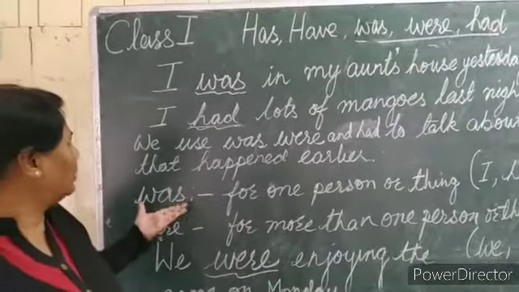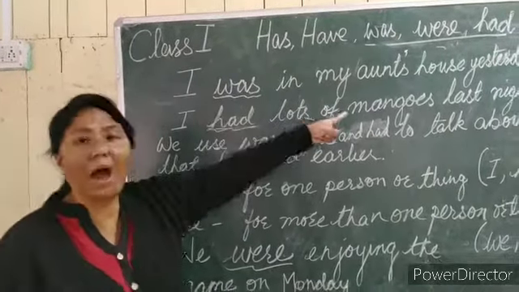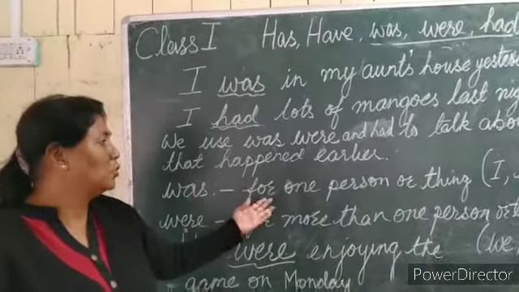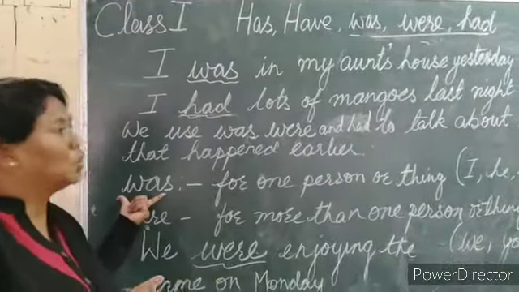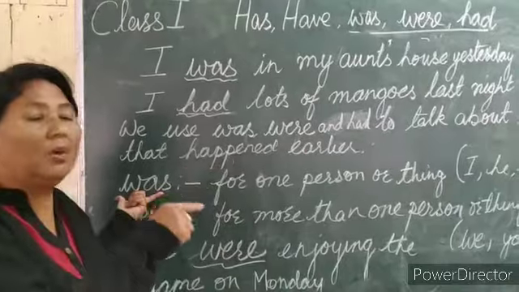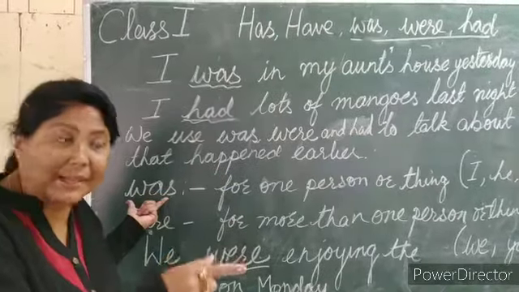In the same way, was. We have used I was in my aunt's house yesterday. So was we have to use for one person or a thing. We also use was with I was going home. He was playing. She was dancing.